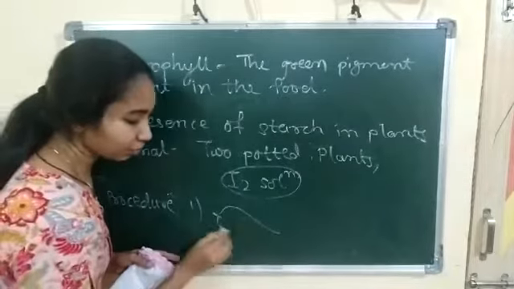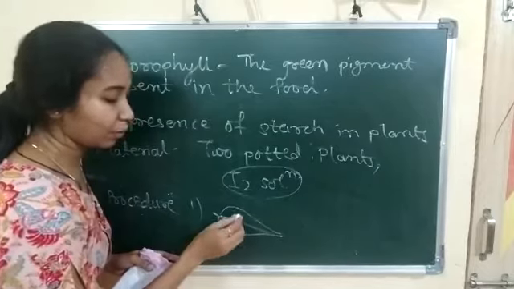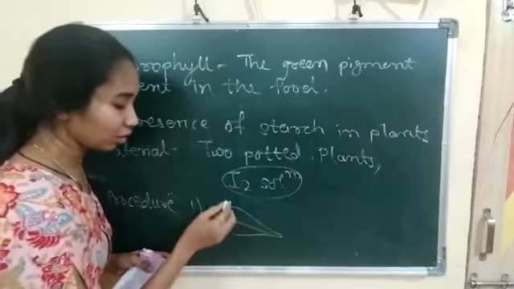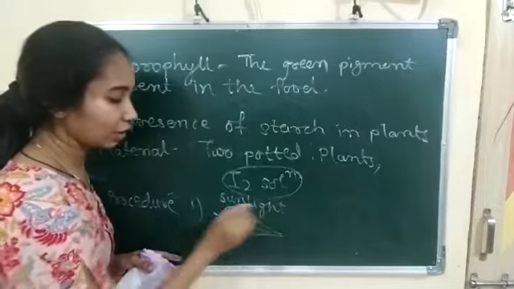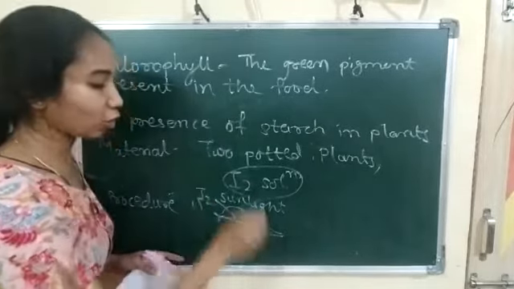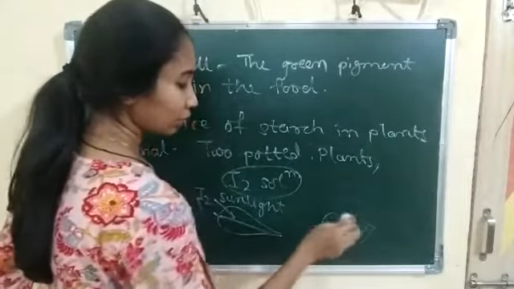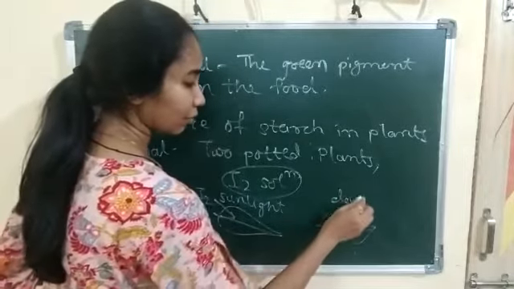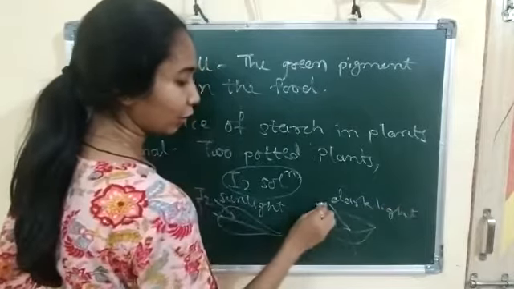Suppose this leaf is kept in the sunlight. Now we have to add I2 here and also pluck another leaf that was kept in the dark. Now we have to add I2 here too.